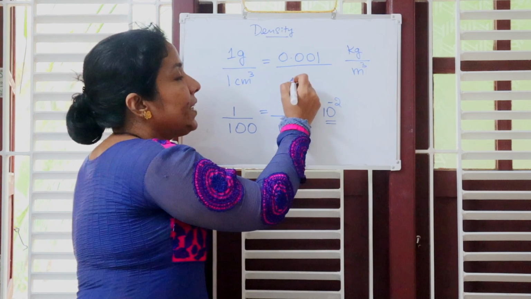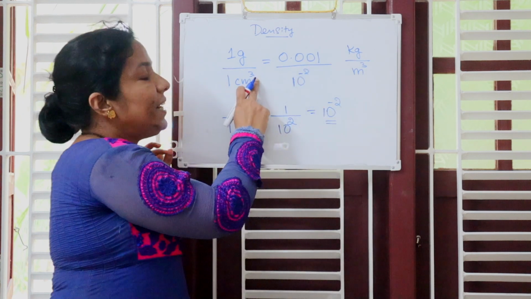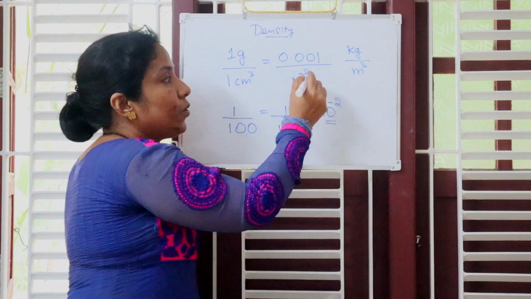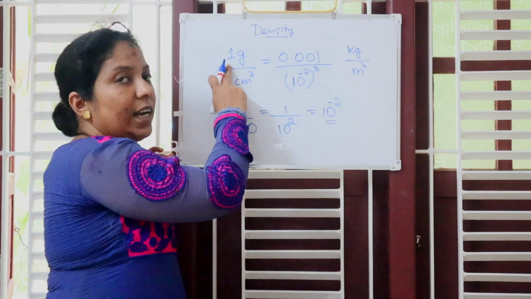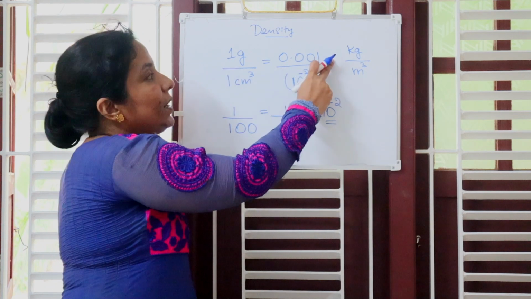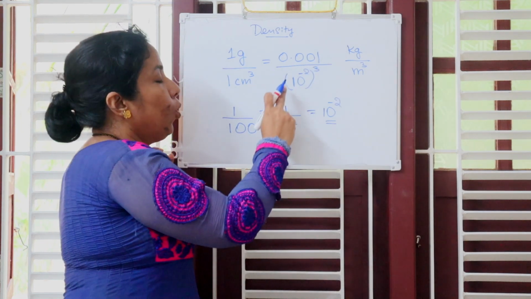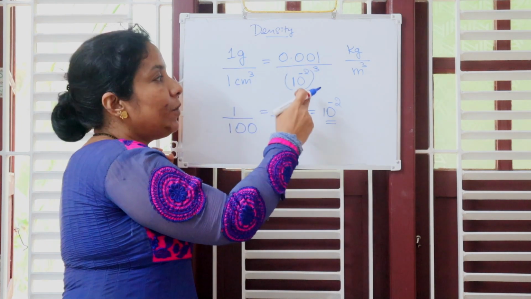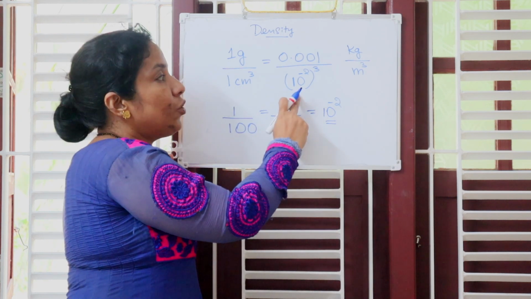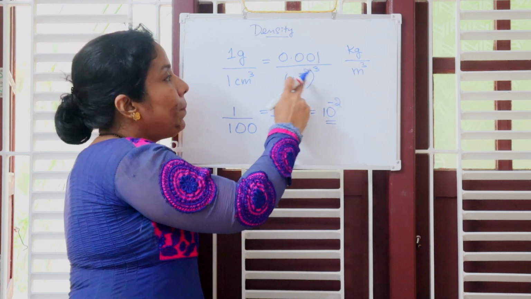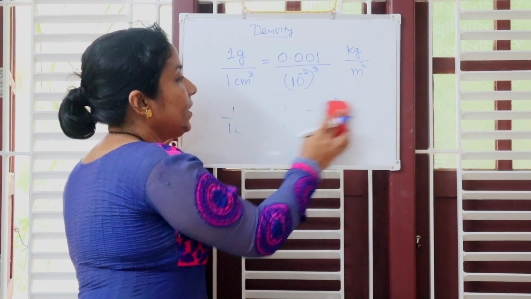So, let us write that here. Centi means 10 to the power minus 2. And it has a power 3, so let us write that power 3 here. So, we are converting 1 gram to 1 kilogram. That is 0.001 over 1 cm cube, which we are converting into meter cube. So, centi means it is 10 to the power minus 2, to the power cube. We have cube. Now, let us simplify.